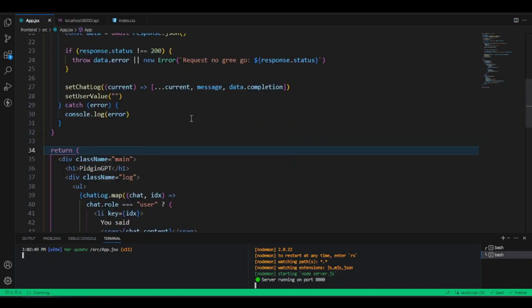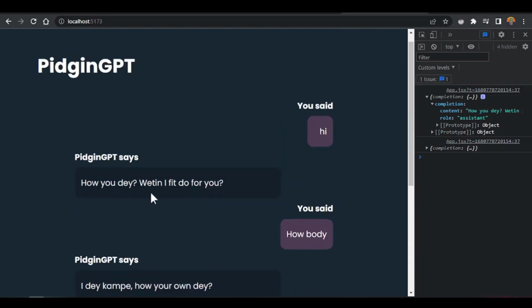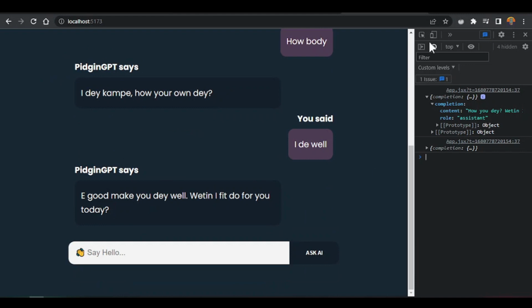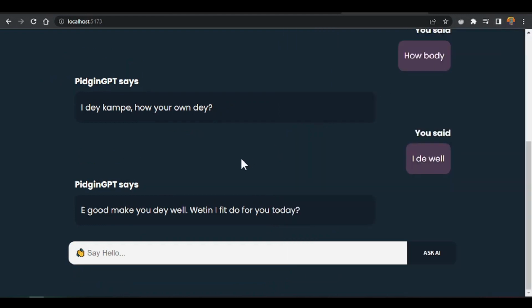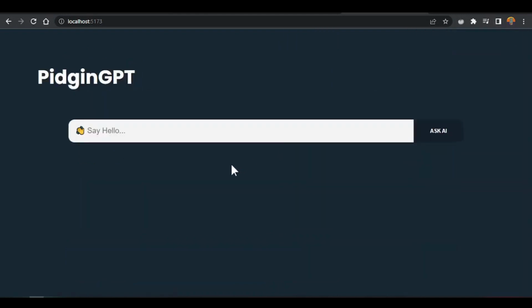So make we check our application again. And if you check here, you go see say everything no dey work. But if we restart our page now, you can see say we no get any notification, and for the finished version we get a notification for here.